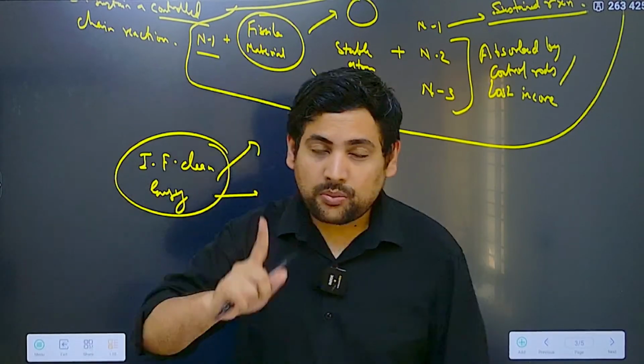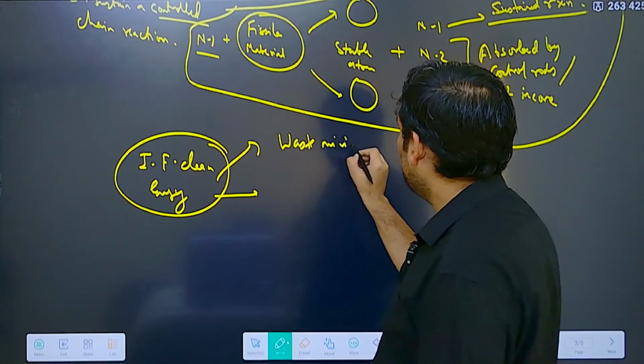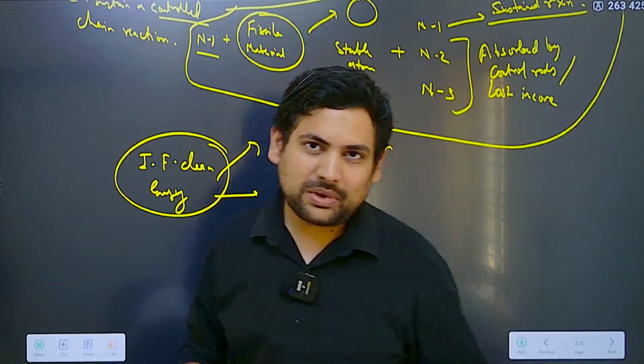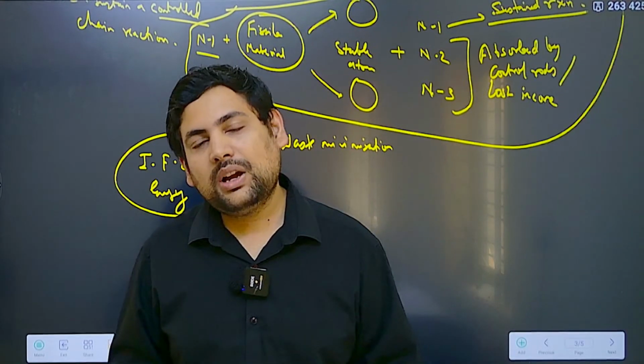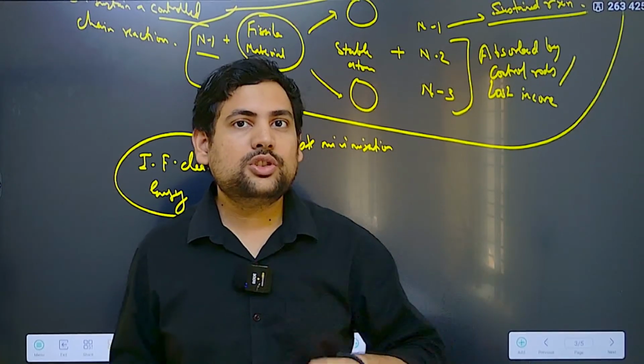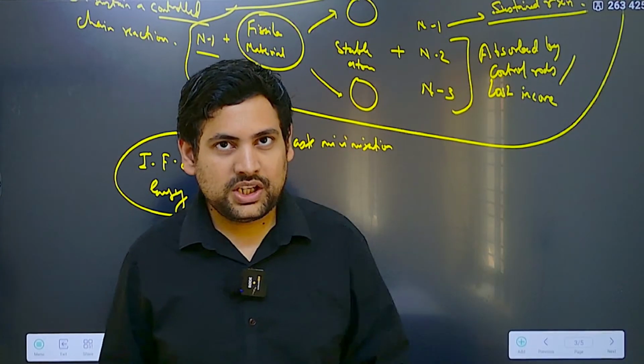The first thing that should come to your mind is waste minimization. Why? Because if you know about the 3-stage nuclear plant by Homi Jehangir Bhabha, in that, plutonium-239 used to be created as a radioactive byproduct that was not being used for anything.